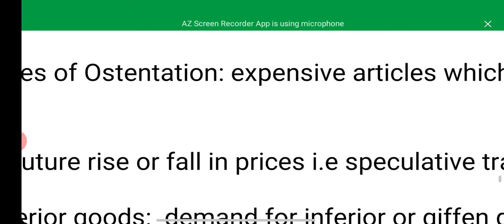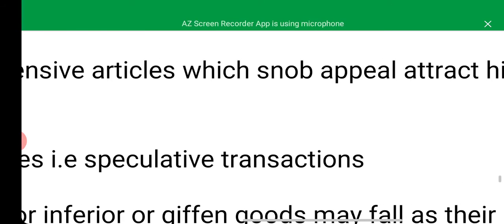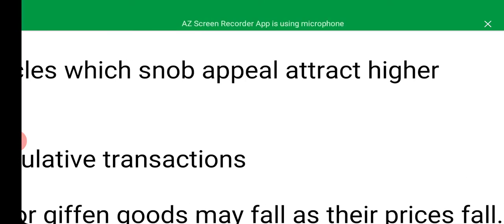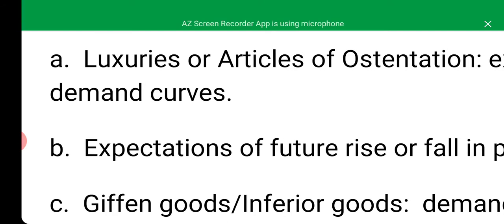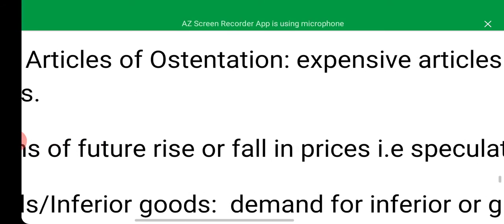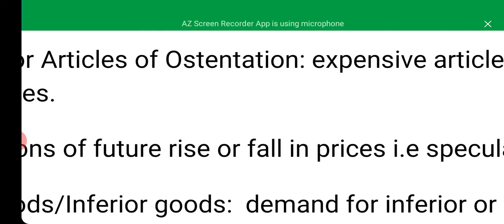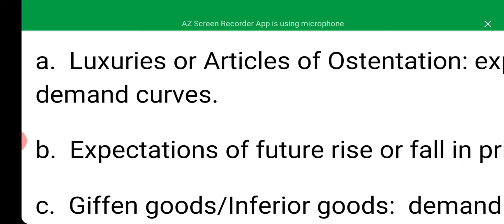This one is talking about the expensive articles which have snob appeal and attract higher demand. The expensive articles that are meant for few categories of people are one of the factors that can bring about an abnormal demand curve.